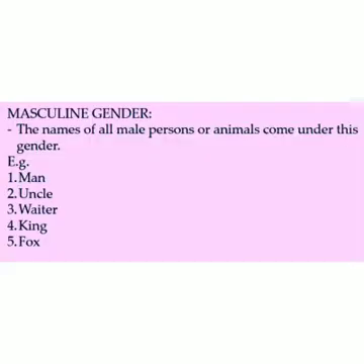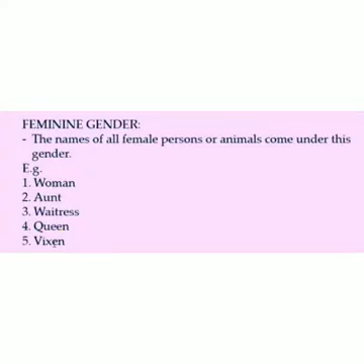What is masculine gender? The names of all male persons or animals come under this gender. For example, man, uncle, waiter, king, and fox. Also, boys, brother, these all come under masculine.